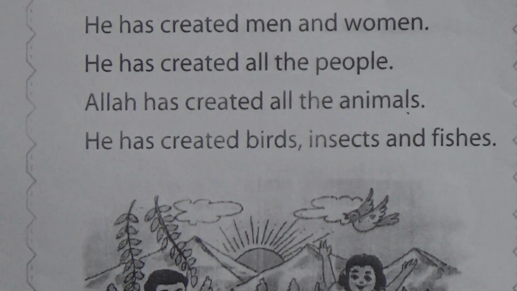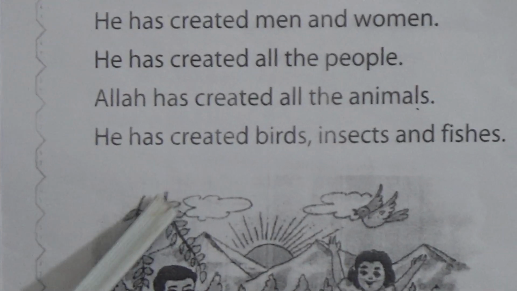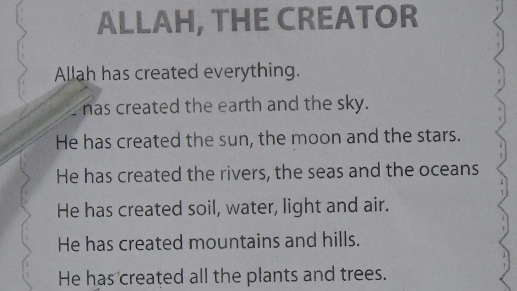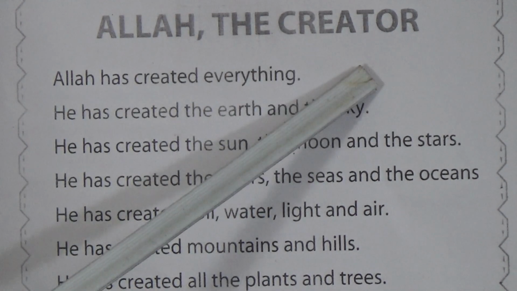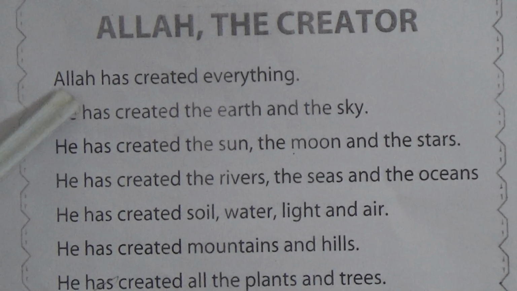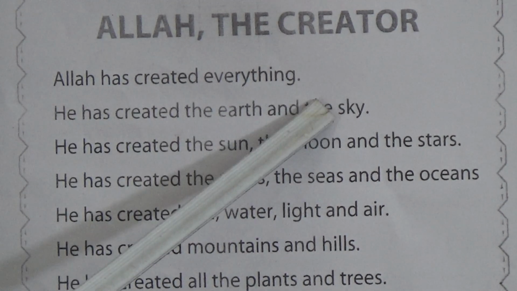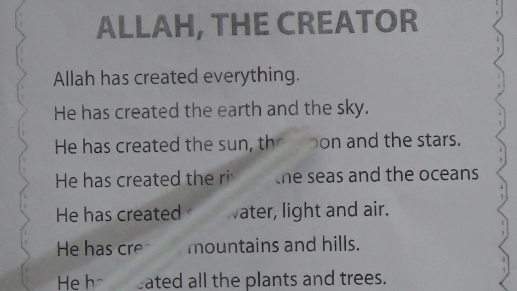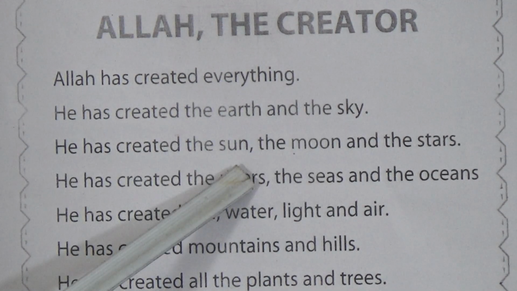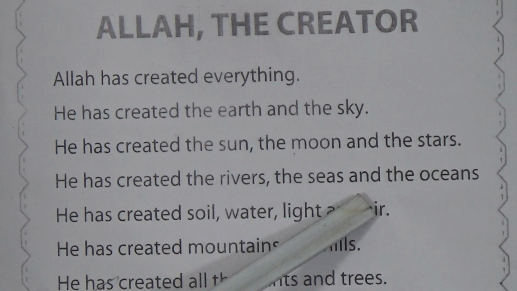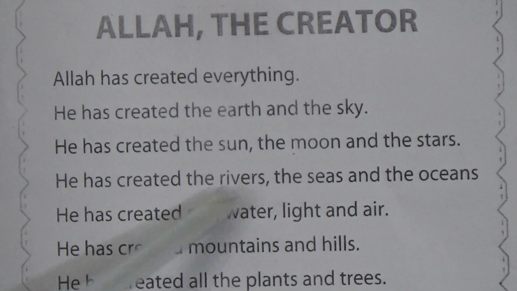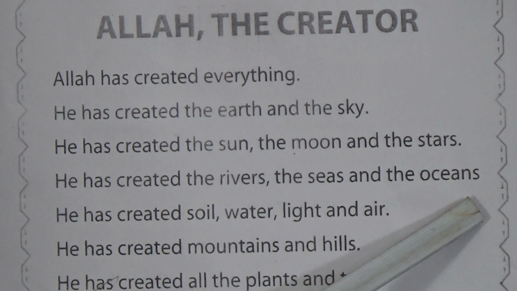Okay, Alhamdulillah, my dear students, we have already read from lesson 3. Now, from lesson 4, we will read. Look at the board. Lesson 4, and our topic is Allah the Creator. Allah has created everything. He has created the earth and the sky. He has created the sun, the moon and the stars. He has created the rivers, the seas and the oceans.